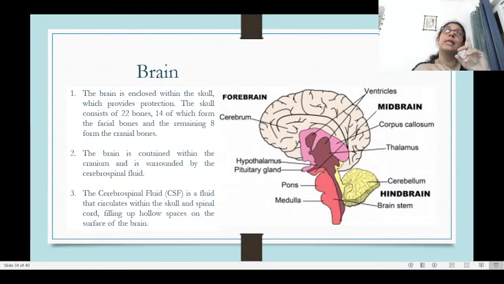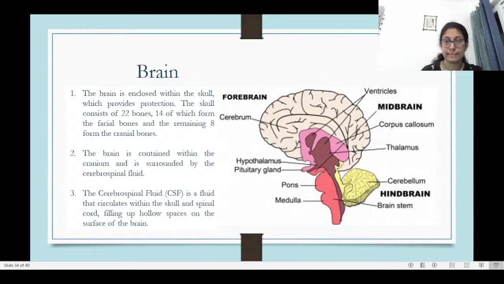And that also helps in not getting the oxygen cut off, because if the brain were to feel very heavy and all the weight fell on the arteries which bring oxygen to it, it would find it difficult to get the required oxygen. So the cerebrospinal fluid also helps in keeping the brain floating.